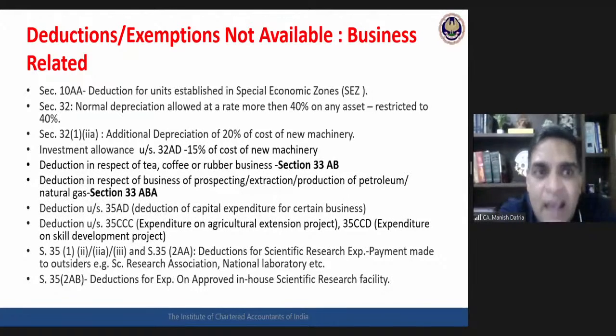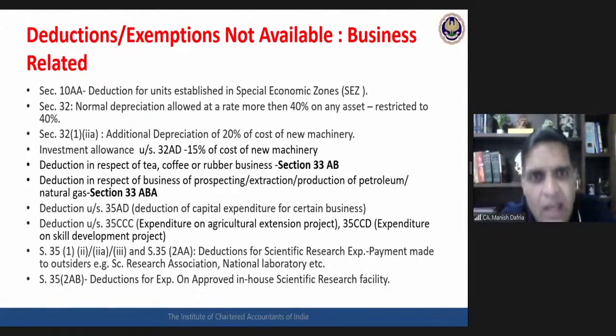What are these? Section 10AA, SEZ unit exemption, not available. Normal depreciation, wherever depreciation is allowed at a rate of more than 40%: if you are going for 115BAC, the maximum rate of depreciation would be 40% only. Depreciation over and above 40% would not be allowed on any asset. Any additional depreciation allowed up to 20% of the cost of new plant and machinery will not be allowed under 115BAC. Investment allowance of 15% of the cost of new machinery, allowed with respect to certain specific states like Andhra, Telangana or West Bengal.